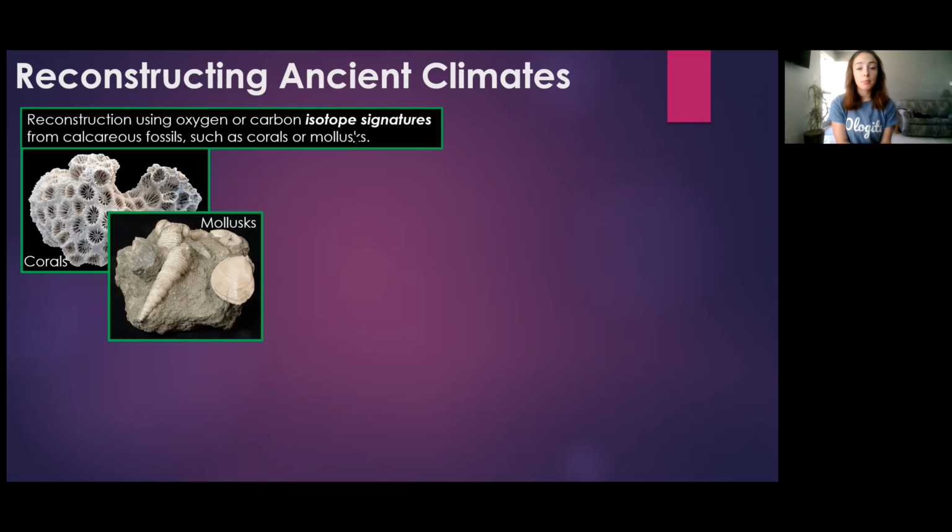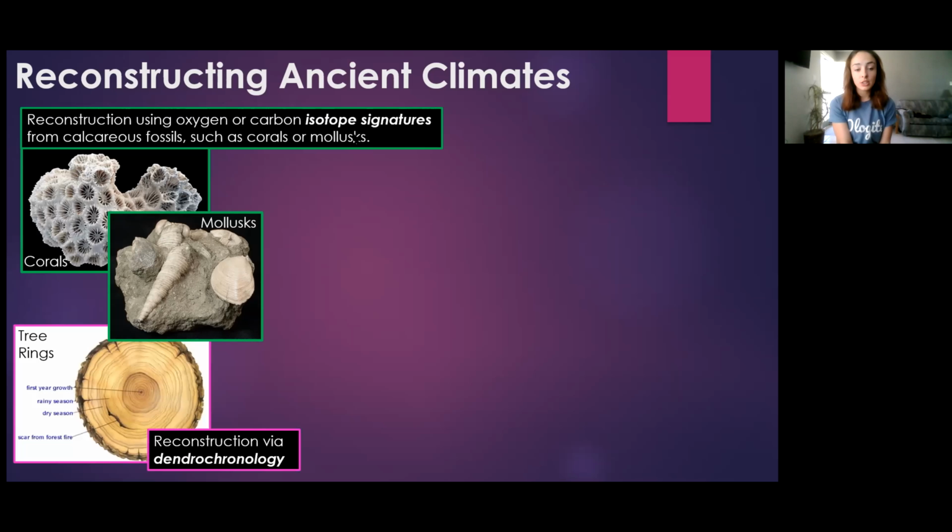Mollusks and corals make up their shells or skeletons with calcium carbonate, and calcium carbonate has both carbon and oxygen in its chemical formula. We can use oxygen and carbon isotope ratios from these fossils to deduce information about the climate during the time that that organism lived. If you want to know more about how we use oxygen and carbon isotopes to reconstruct paleoclimate, you can check out my oxygen isotope and carbon isotope videos.